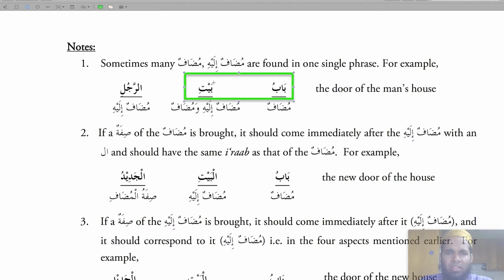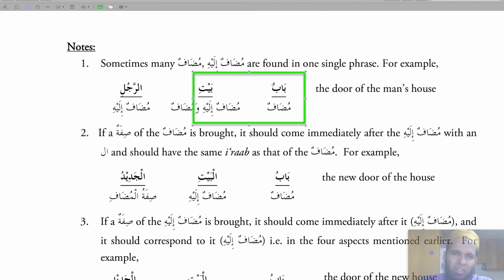Babu baiti. So now, in these two, babu is a mudaf, it's owned, and baiti is the mudaf ilay. If we just take these two parts, babu baiti, they could also make sense independently, as babu baitin or babul baiti.